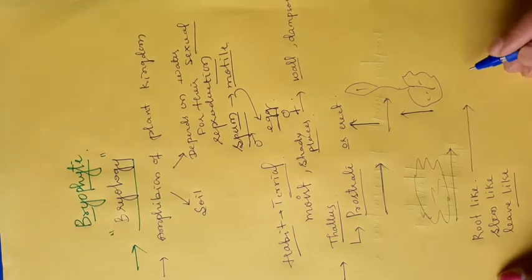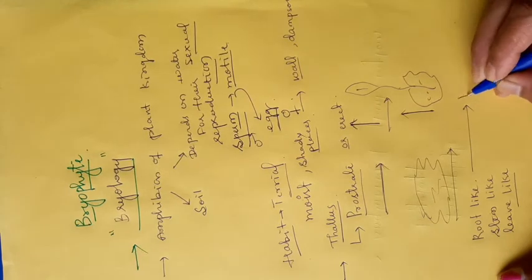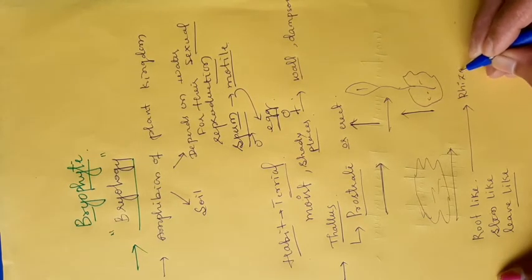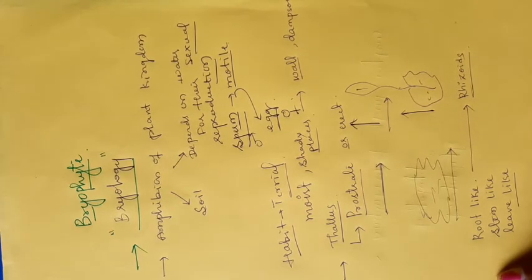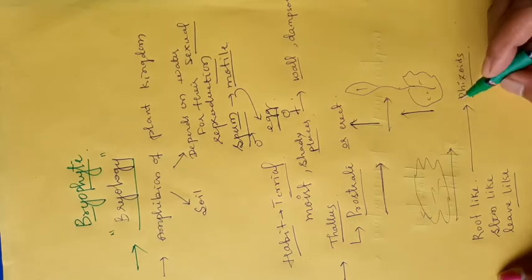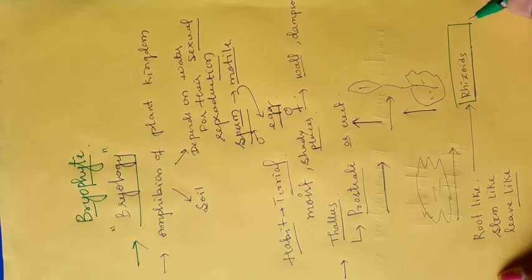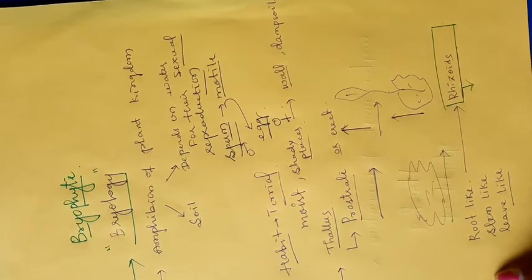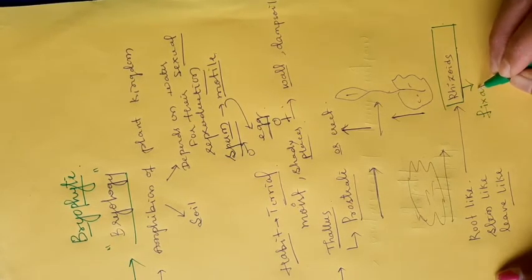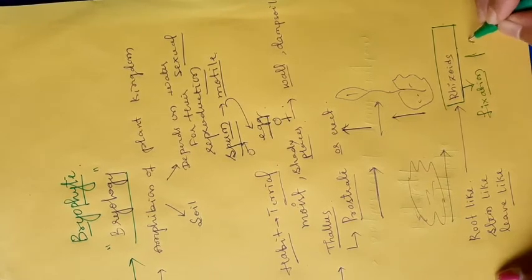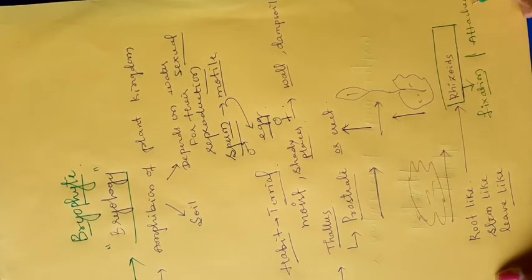The root like structures present in the bryophytes are known as rhizoids. This is very important. The rhizoids are present in the bryophytes only. They have the capacity to fix the plant to the soil, for fixation or attachment purpose. These are very necessary.